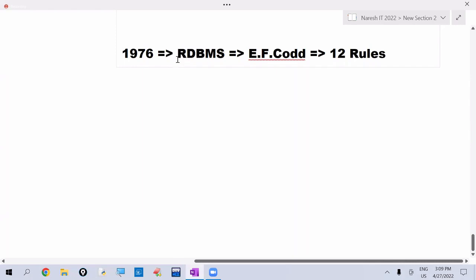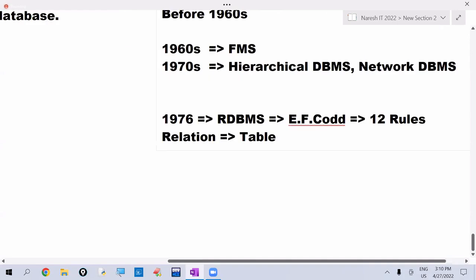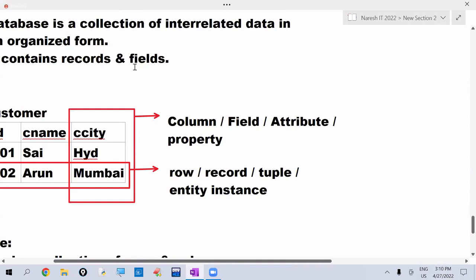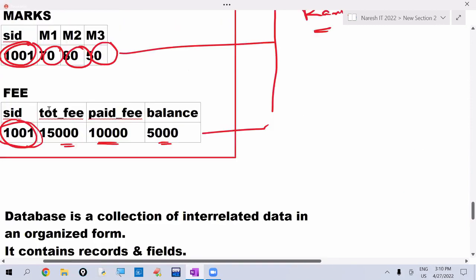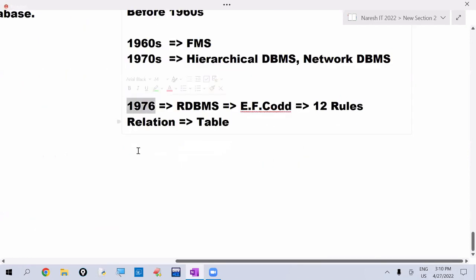Here RDBMS stands for Relational Database Management Software. According to E.F. Codd, relation means table. So we maintain the database in the form of tables. Here student is a table, marks is a table, fee is a table, each with rows and columns. So the relational DBMS concept was introduced in 1976.